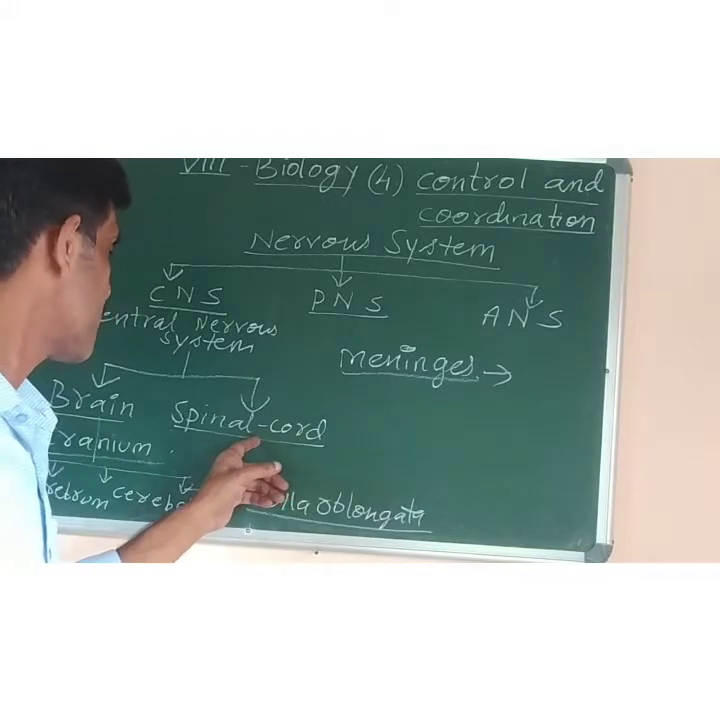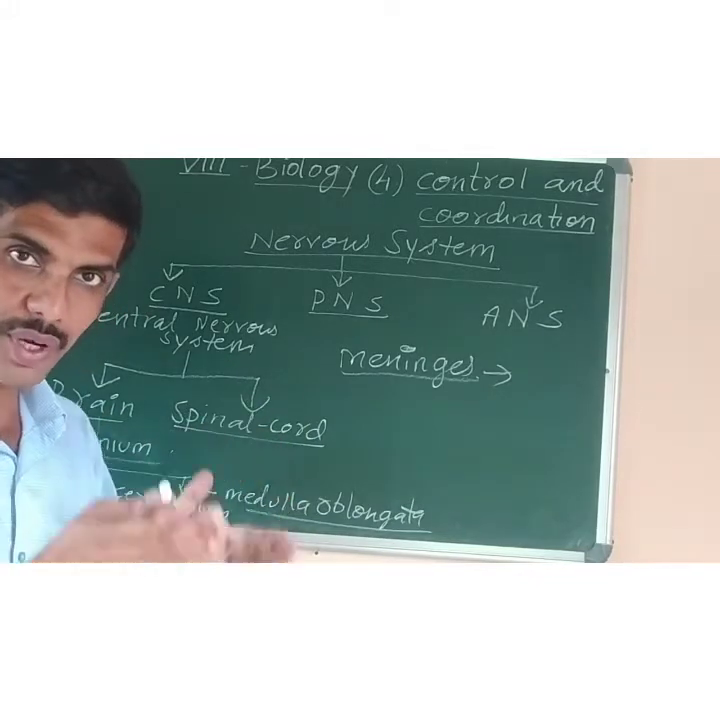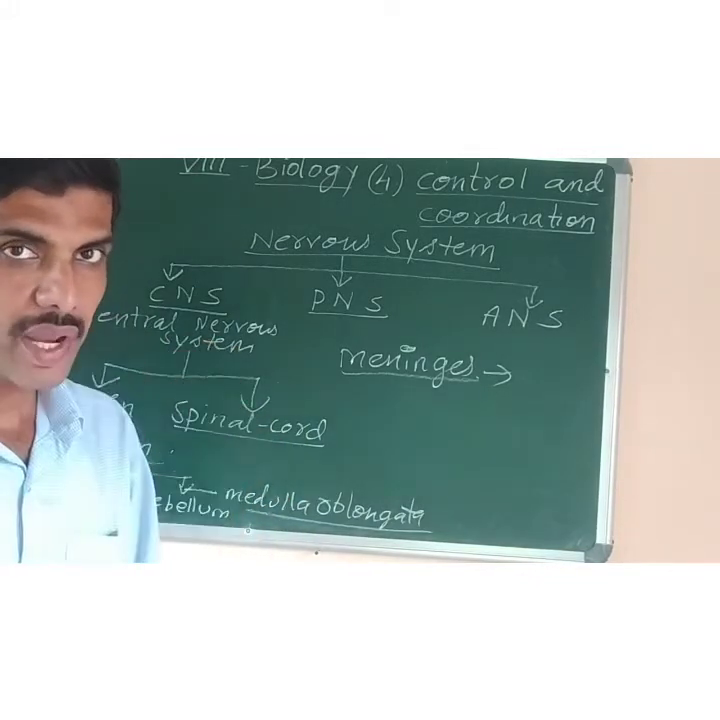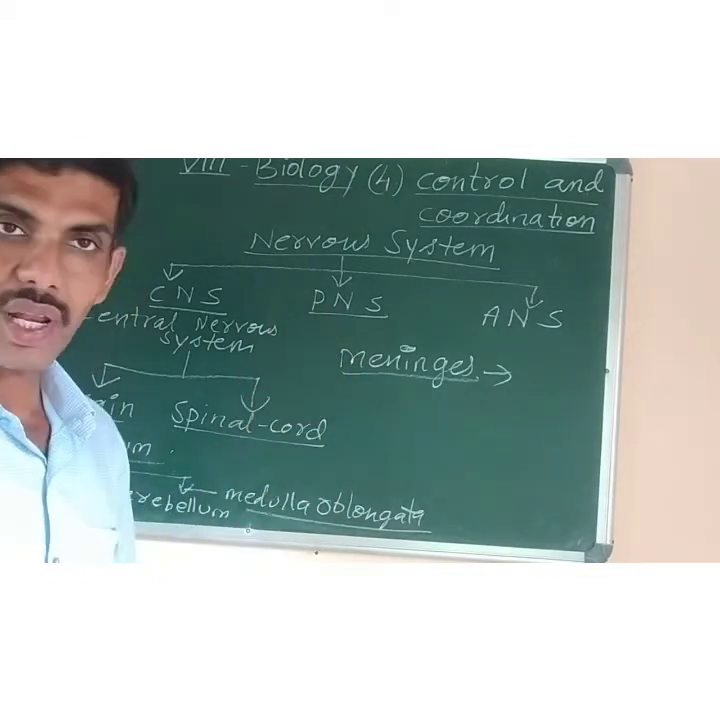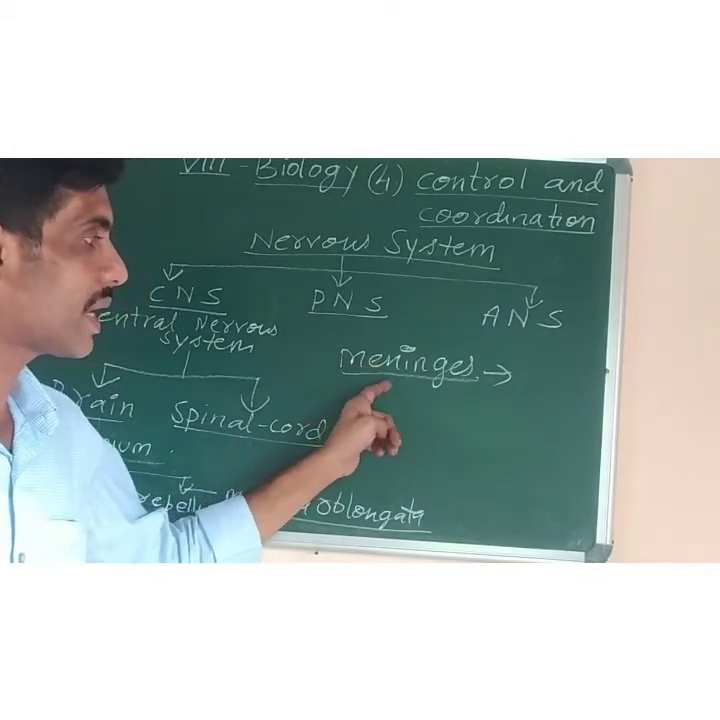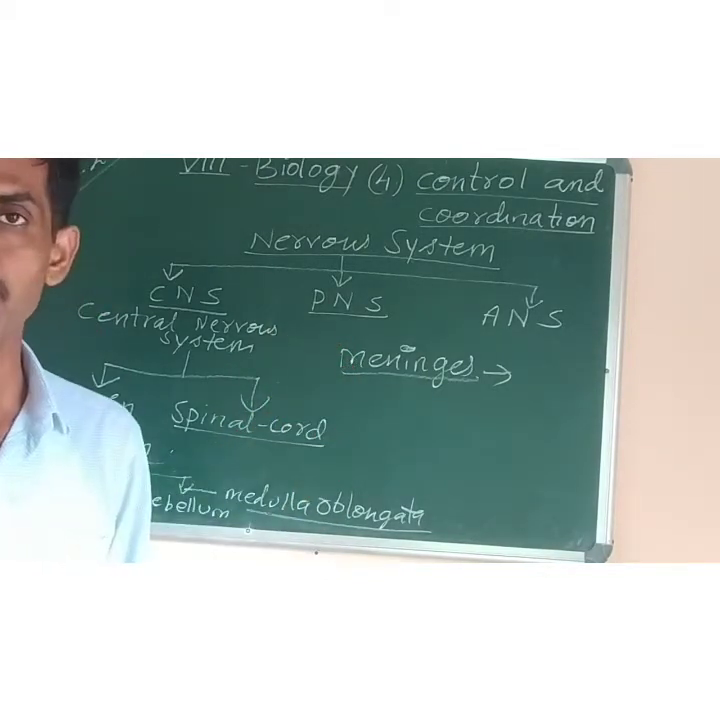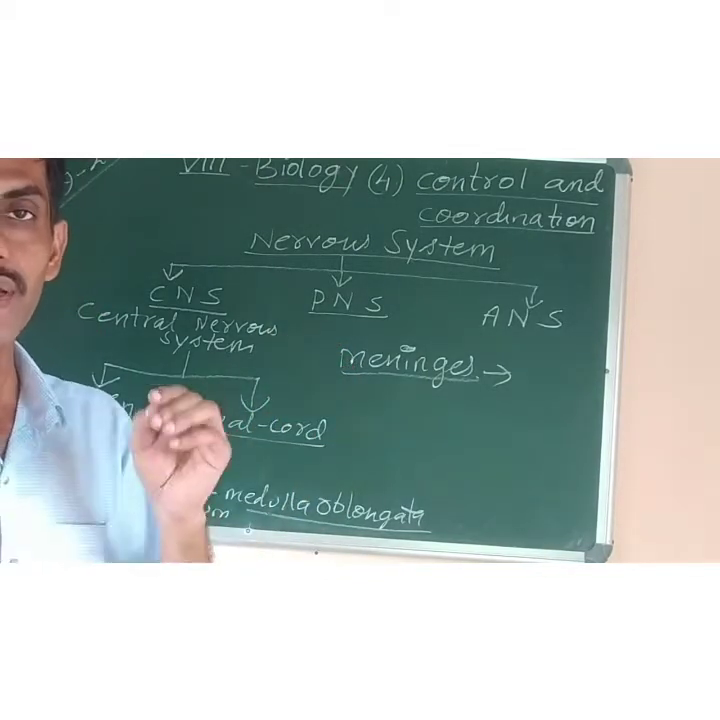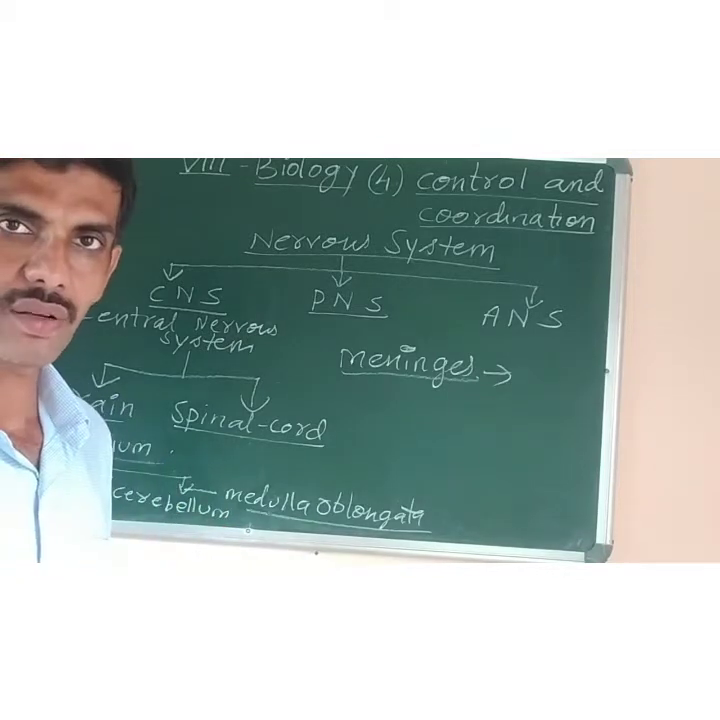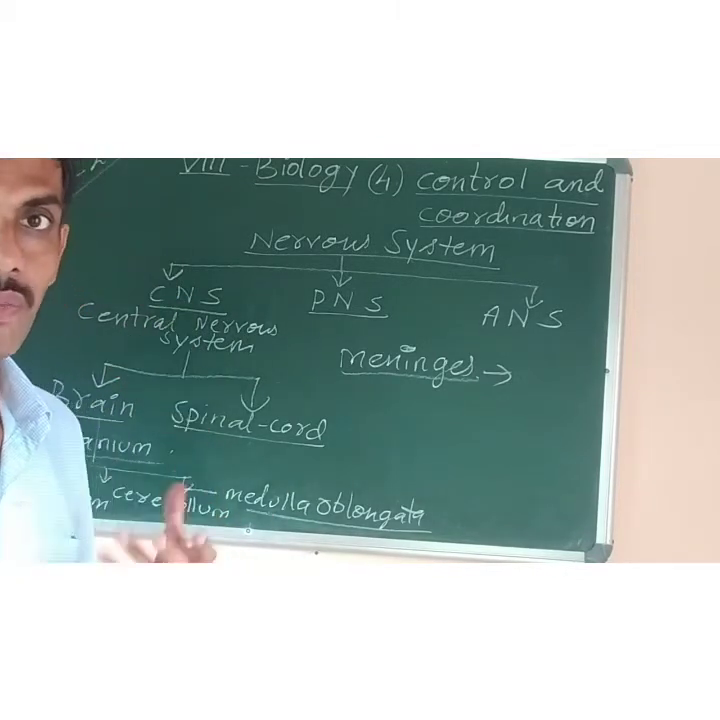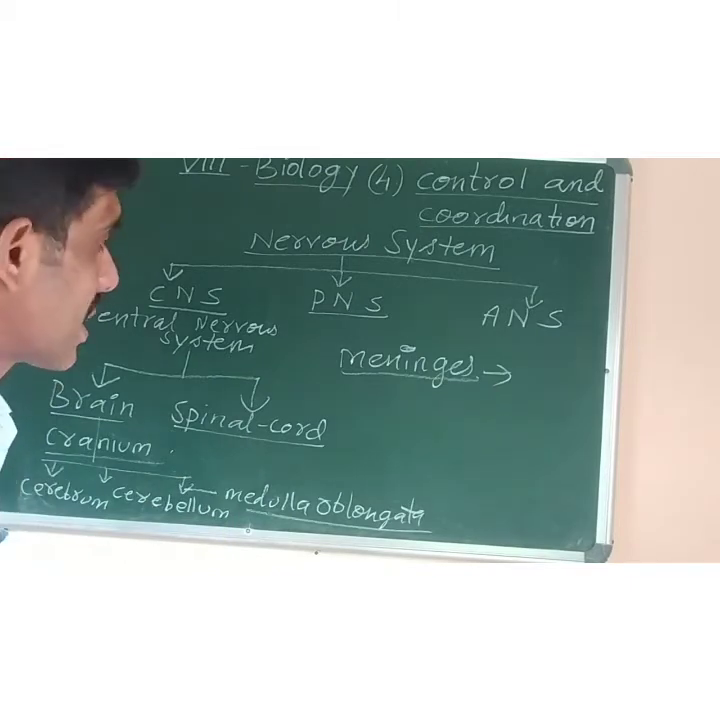Our brain and spinal cord are protected by a membrane. That membrane has three layers, and the name of that membrane is meninges. When infection occurs in the meninges due to bacteria, the disease called meningitis is formed, and it is also called brain fever.